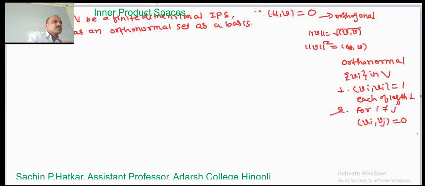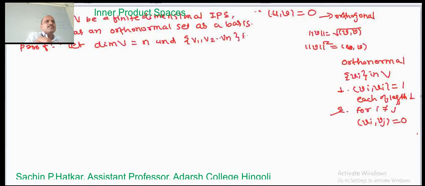Firstly, let us prove this. Suppose the dimension of V is equal to n, and let v1, v2, ..., vn be a basis of V. Now let w1 equal v1 divided by the norm of v1. Remember, the norm is a scalar quantity. It is a length, and length is a scalar quantity.